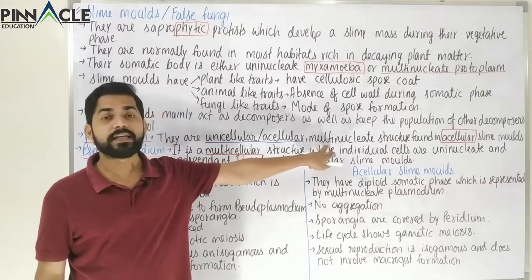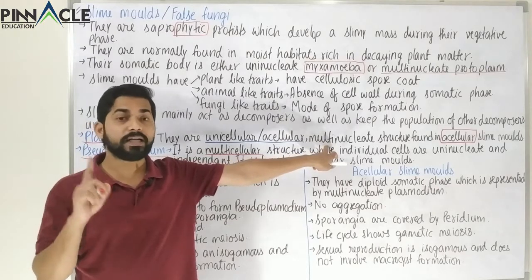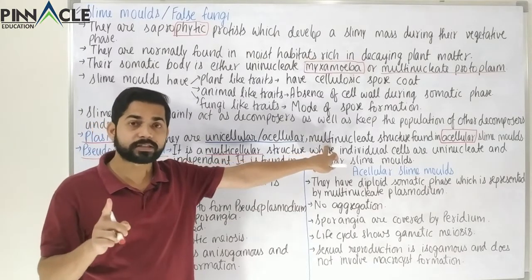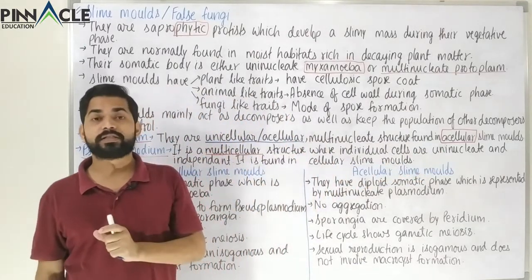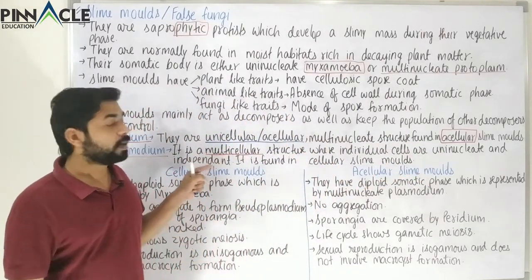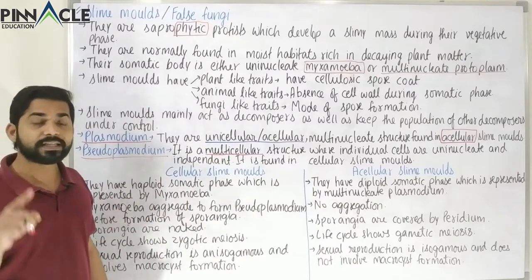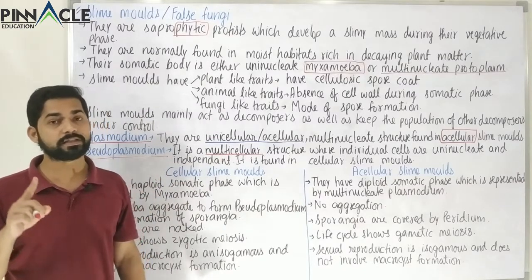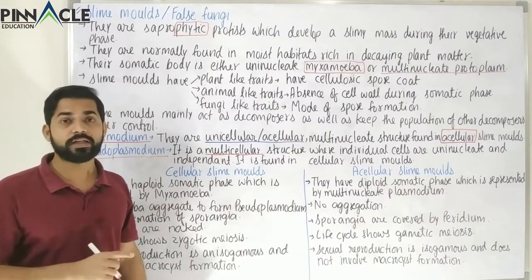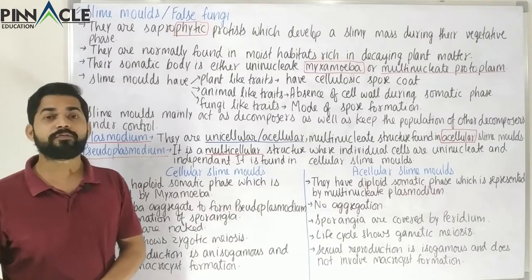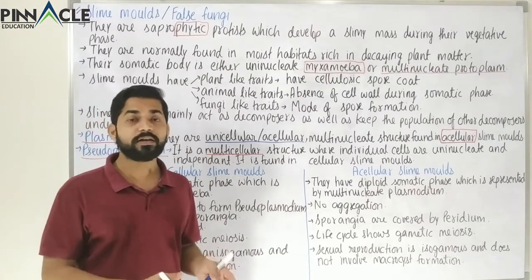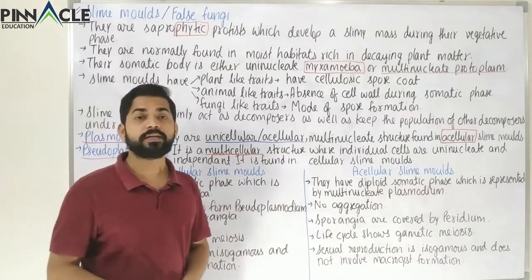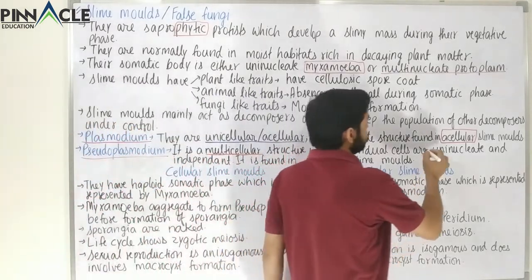Above we saw that the Plasmodium is a multinucleate structure, but this is multicellular, and every cell of that multicellular structure is uninucleate. So on the basis of number of nuclei, we can say Plasmodium is a multinucleate structure, whereas the Pseudoplasmodium is a uninucleate structure.